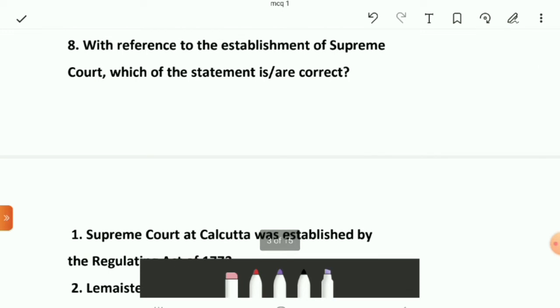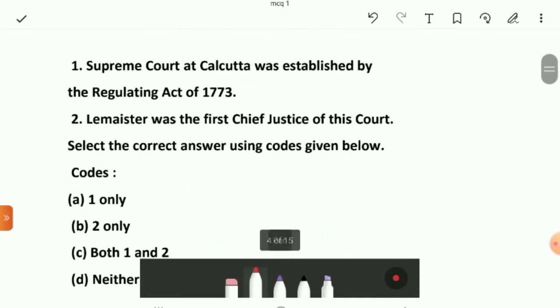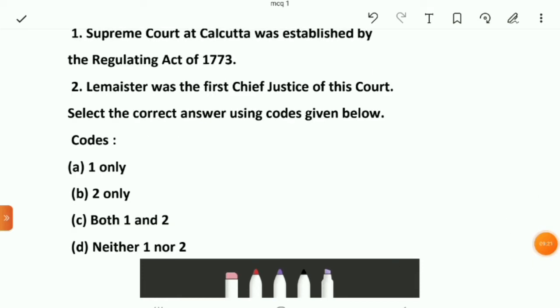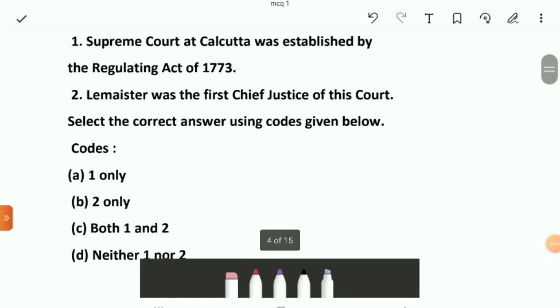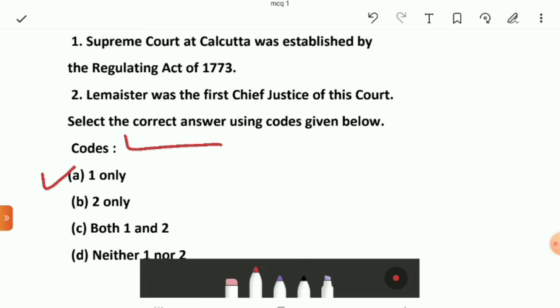The eighth question is, with reference to the establishment of Supreme Court, which of the statements is or are correct? Statement 1: Supreme Court at Calcutta was established by the Regulating Act of 1773. Statement 2: Lemaistre was the first Chief Justice of this court. You have to select the correct statement. The first option is statement 1 is correct, second is only 2 is correct, third is both are correct, and fourth is neither of these statements is correct.